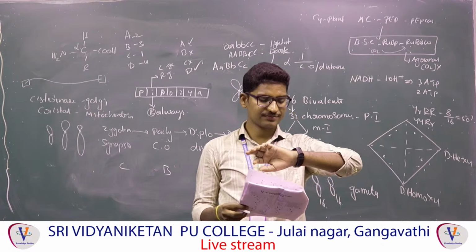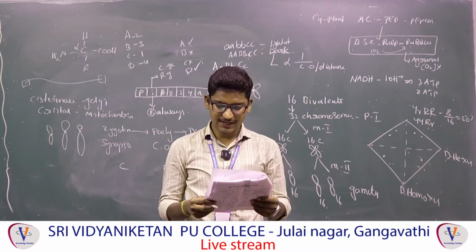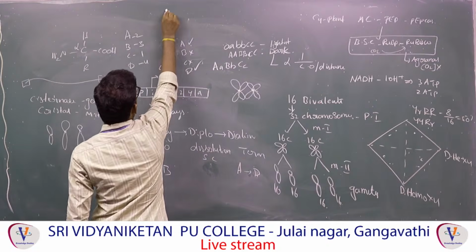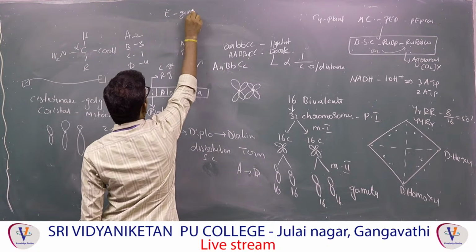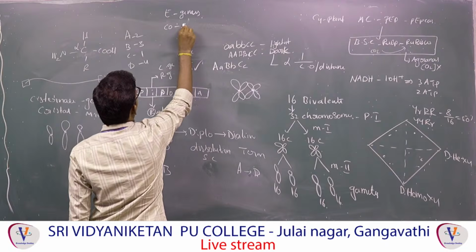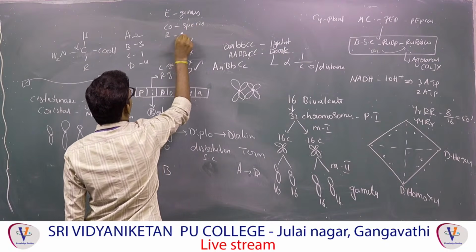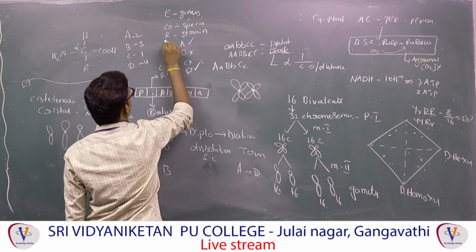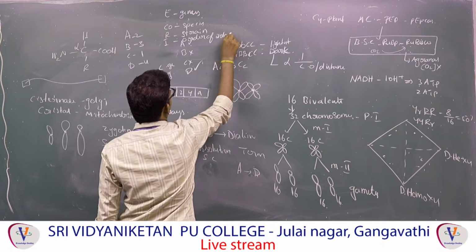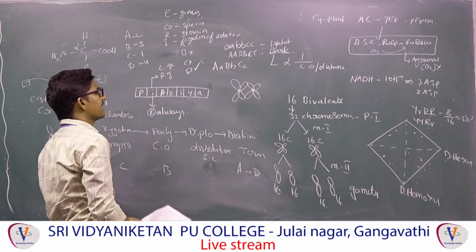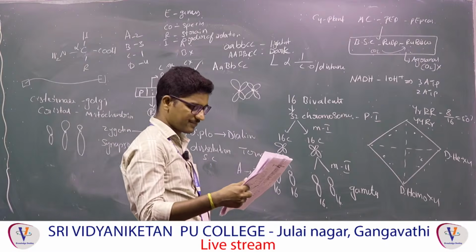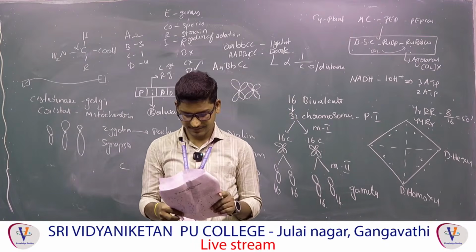Next, 178. First letter for naming the restriction enzyme is. Suppose you take EcoRI, the first letter indicates the Escherichia genus. The second letters, co, are related to coli, the species. Next, R is the strain, and the Roman number is the order of isolation. Not order of discovery, it is order of isolation. So the first letter indicates genus, second letter indicates species, third letter indicates strain, and the Roman numeral indicates order of isolation. So the answer is the second option.